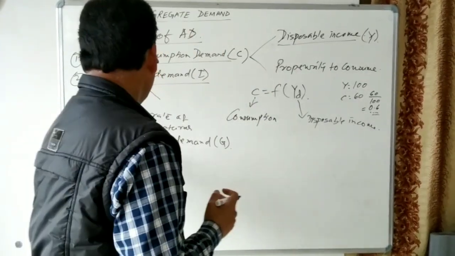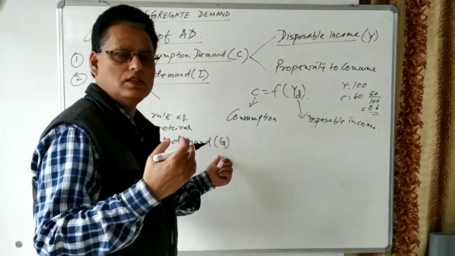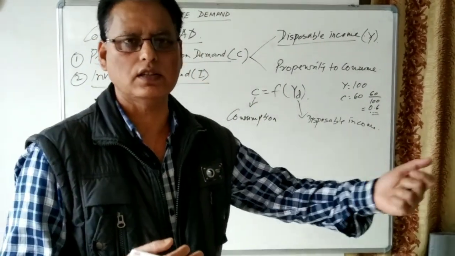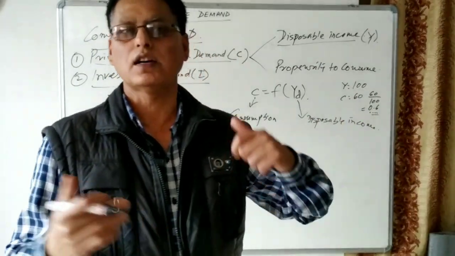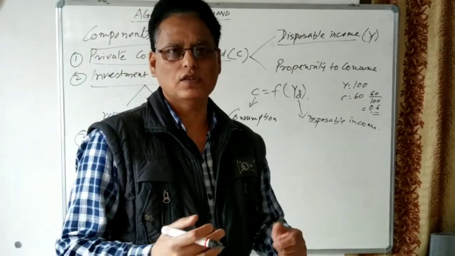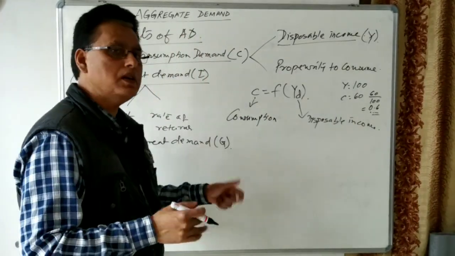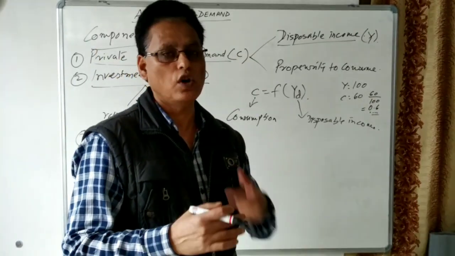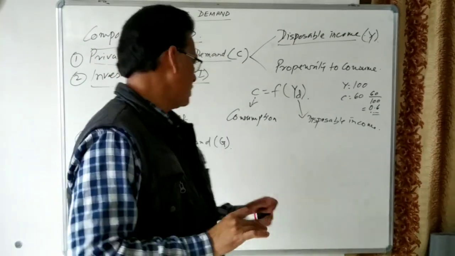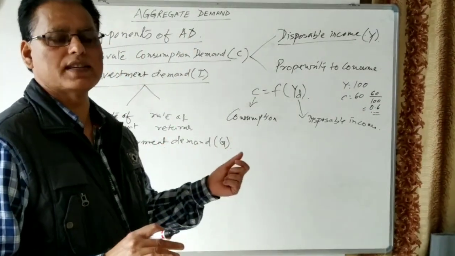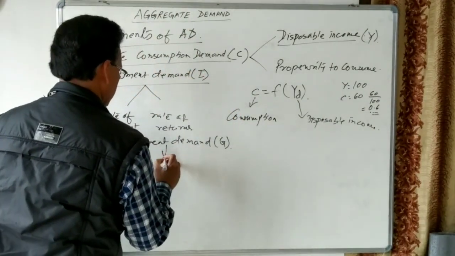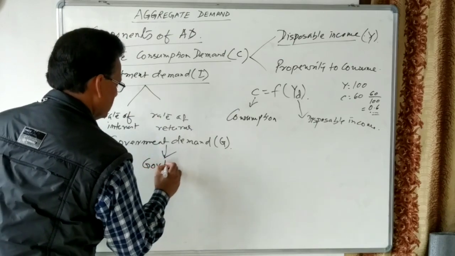different forms. So government is demanding consumer goods, and government is also demanding capital goods. Government constructs roads, buildings, dams, airports, helipads, and bridges. So government demands both consumer goods as well as capital goods. Government demand for goods and services depends upon government policy.